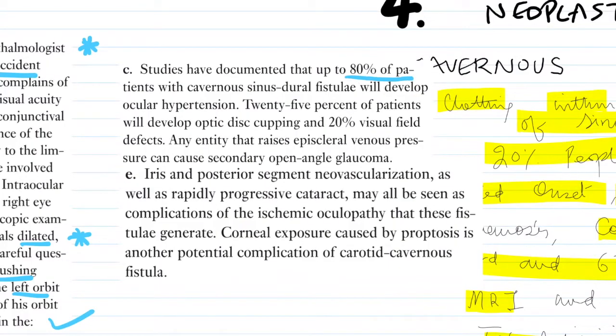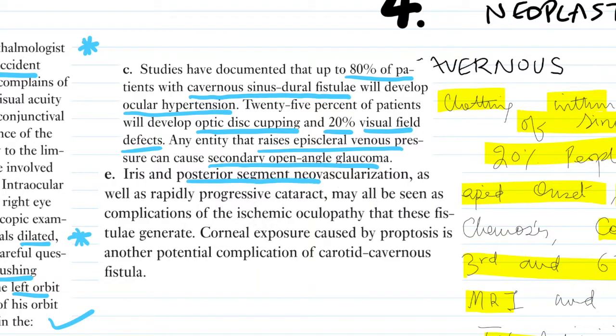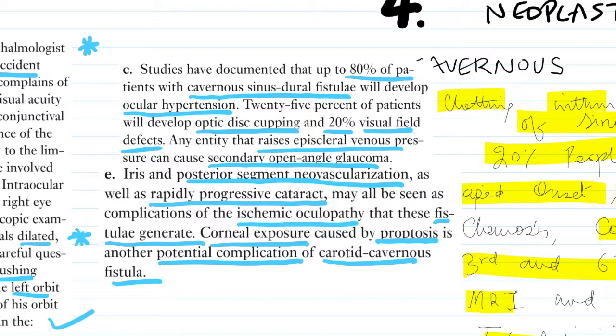Studies have documented that up to 80% of patients with cavernous sinus dural fistula will develop ocular hypertension, 25% of patients will develop optic disc cupping, and 20% will develop visual field defects. Any entity that raises episcleral pressure can cause secondary open-angle glaucoma. Okay. So iris and posterior segment neovascularization as well as rapidly progressive cataract may all be seen as complications of the ischemic oculopathy that these fistulae generate. Corneal exposure caused by proptosis is another potential complication of carotid cavernous fistula.